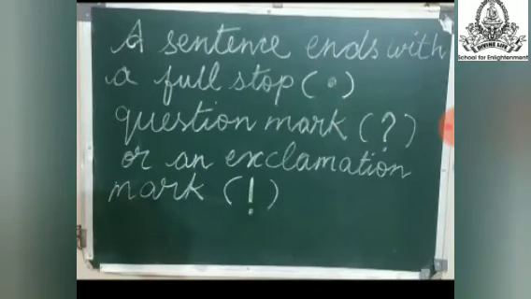Now see some important things about the sentence. As you know, a sentence should end with a full stop, but sometimes it should end with a question mark, and also with an exclamation mark. Why is it said so? Because it depends upon what kind of sentence it is. किस type का sentence है वो? If the sentence is asking a question, you have to put a question mark. If the sentence is about some feelings, some expression, you have to use an exclamation mark.